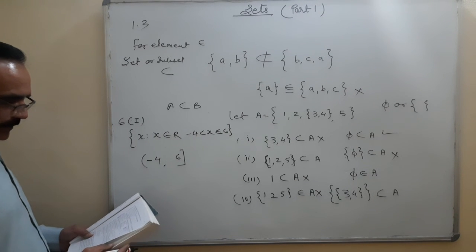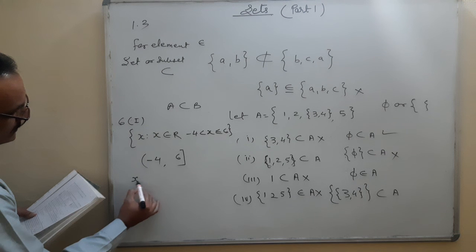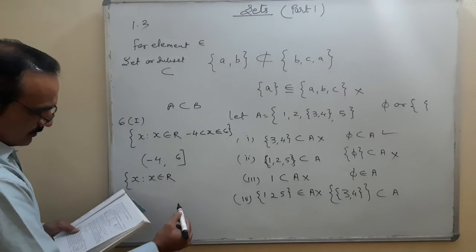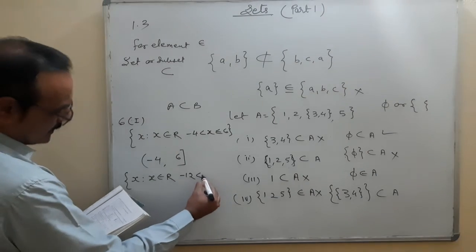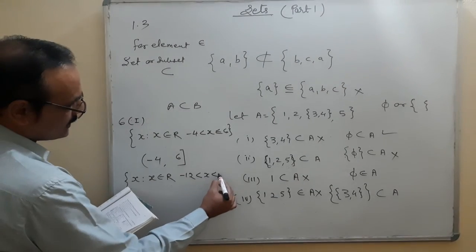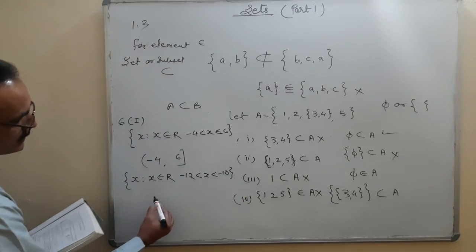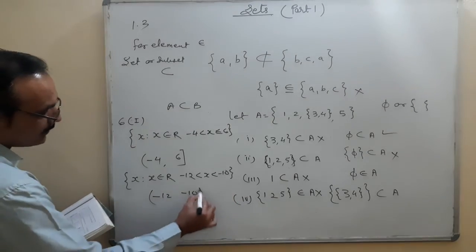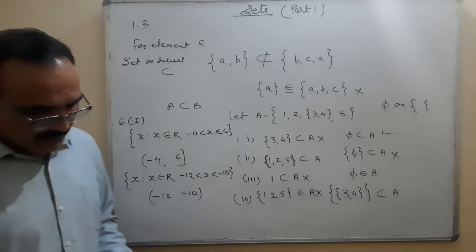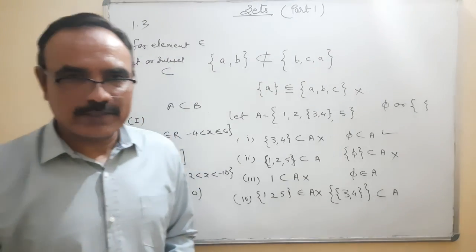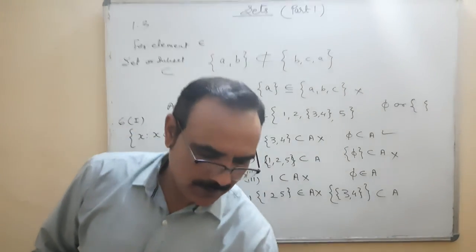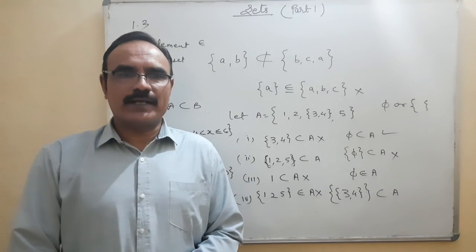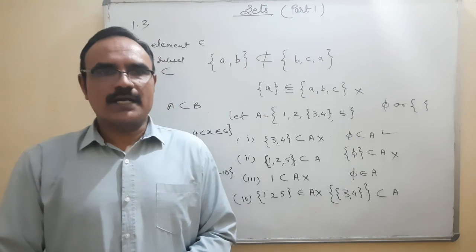One is {x such that x belongs to R, minus 12 is less than x is less than minus 10}. So it is coming minus 12, minus 10, because strictly less than, both are coming in open. Okay. So that's all. These are the questions of exercise 1.1, 1.2 and 1.3. I hope you have understood it. In the next lecture, we'll discuss the Venn diagram and some Cartesian system also.